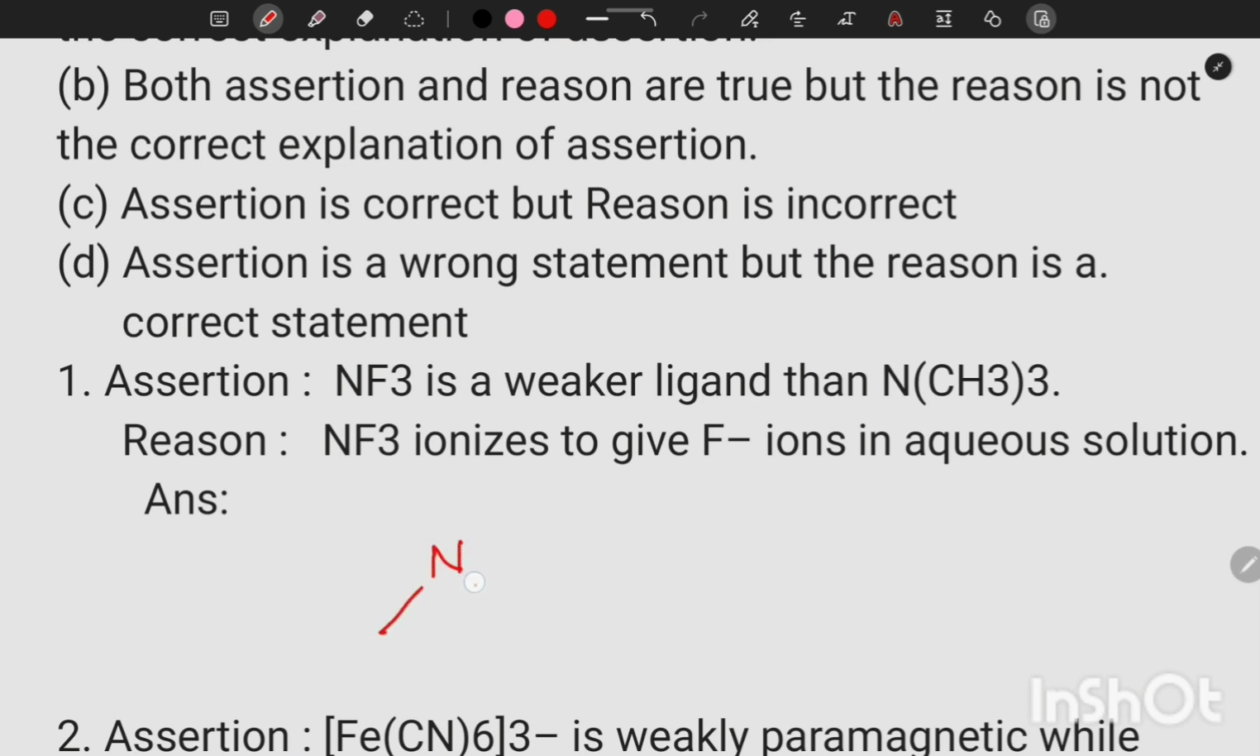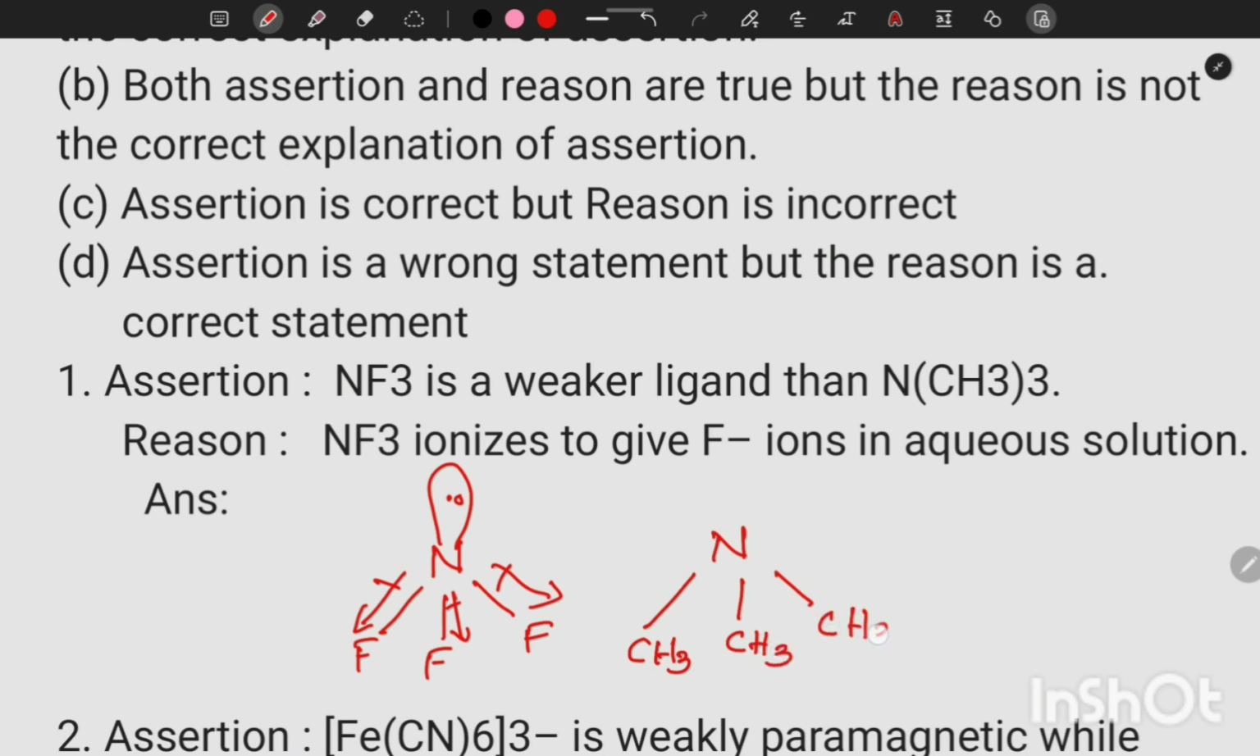We know that to nitrogen, 3 fluorine atoms are connected, and nitrogen has a lone pair. Here the electron density of the nitrogen atom decreases because each of the 3 fluorine atoms is electron withdrawing. So electron density in NF3 decreases. Whereas in N(CH3)3, 3 CH3 groups are connected to nitrogen. CH3 groups are electron releasing groups, so that increases the electron density on the nitrogen atom. So N(CH3)3 can act as a good Lewis base compared to NF3.